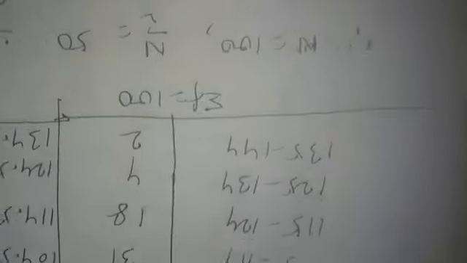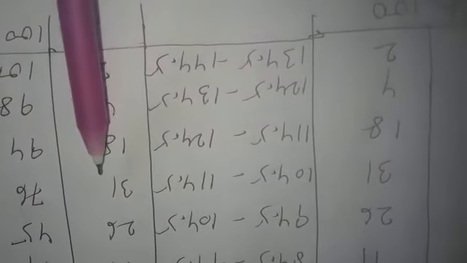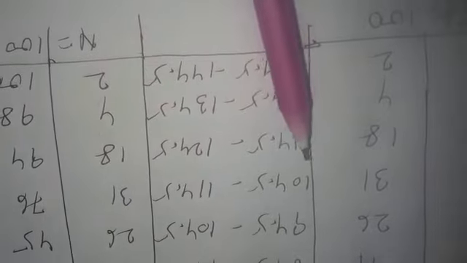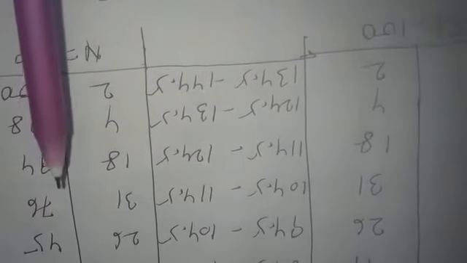Now F is equal to 31, the frequency of the median class. So the frequency of the median class is 31, which is equal to F. Now we will use our formula.